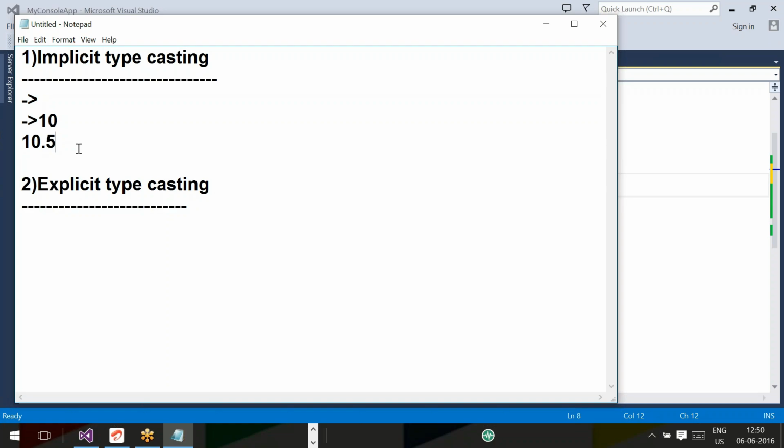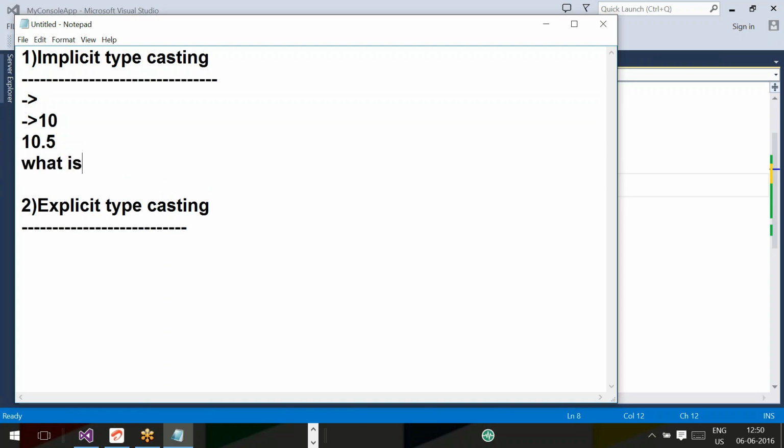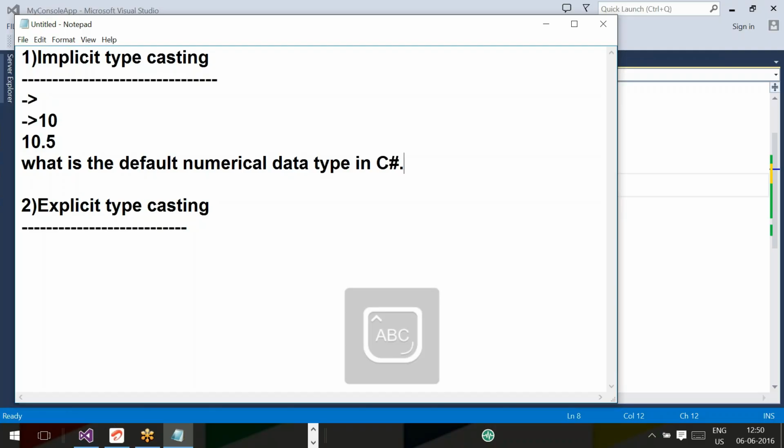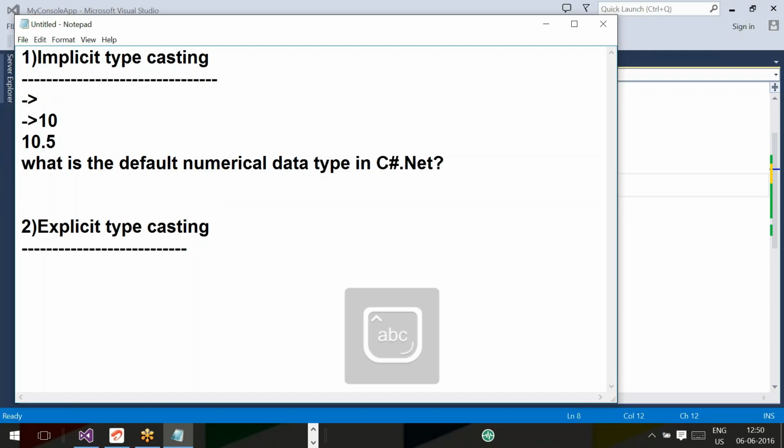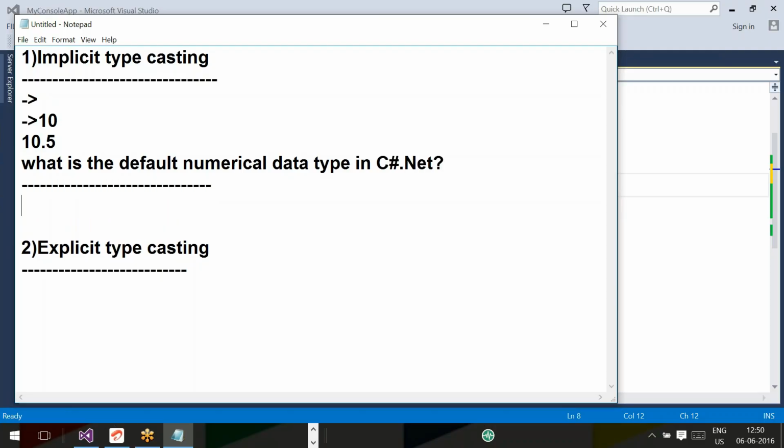Again, I am asking a question. What is the default numerical data type in C#.NET? What is the answer? Int. Very good. Int. Catching is very important.